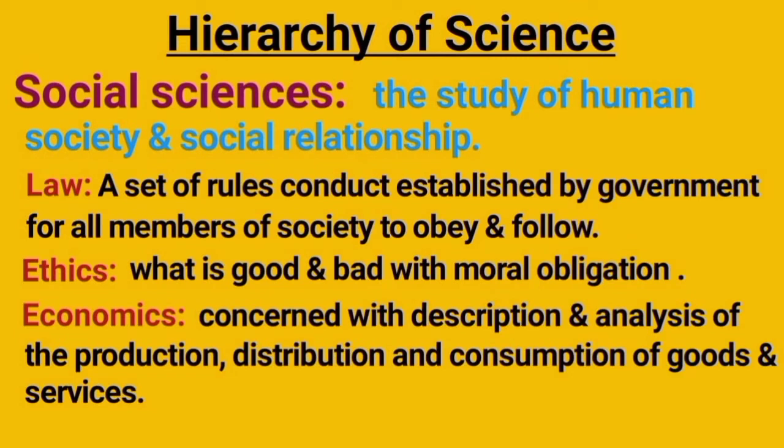Social science. Here first the definition of social science is given and then its three subclasses: law, ethics, and economics. Social science is the study of human society and social relationships, whereas law is a set of rules of conduct established by government for all members of society to obey and follow. Ethics deals with what is good and bad, with moral obligation. The last subclass, economics, is concerned with description and analysis of the production, distribution, and consumption of goods and services.